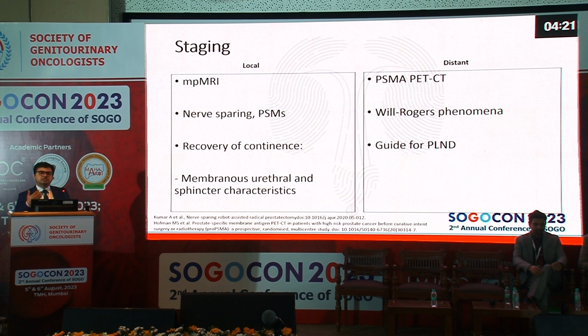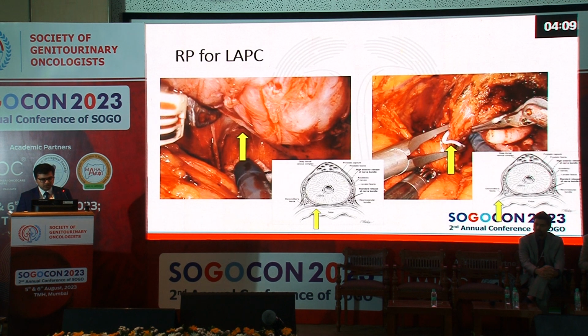And in some centers, such as the one where I'm a fellow at, the findings of PSMA PET scan are even used to guide whether you do a lymph node dissection or not while doing a radical prostatectomy. Now, when you're doing a radical prostatectomy for a locally advanced prostate cancer on both sides, be very sure to stay outside the Denonvilliers fascia, and you can omit the nerve sparing. That would probably help you achieve good oncological margins.